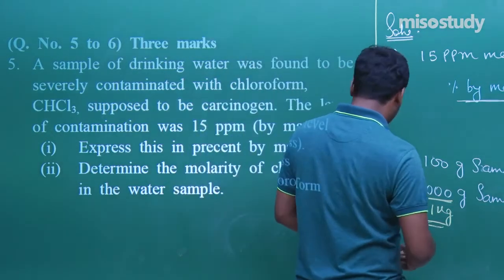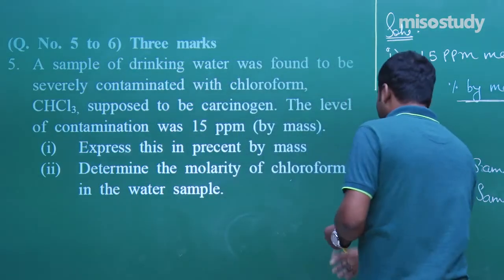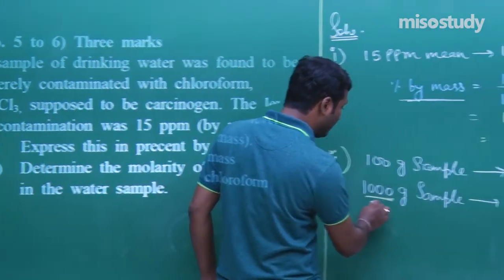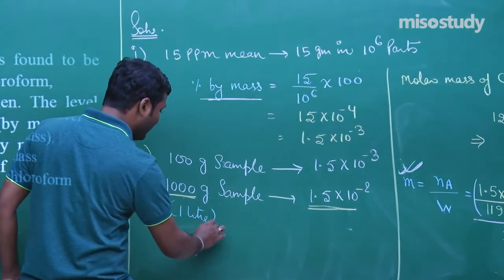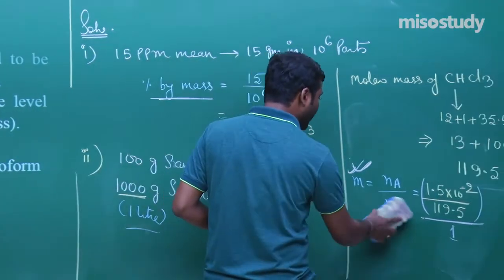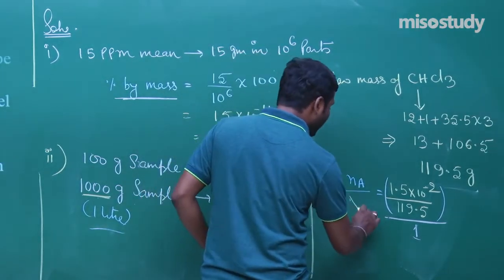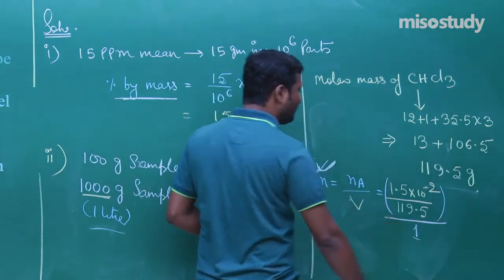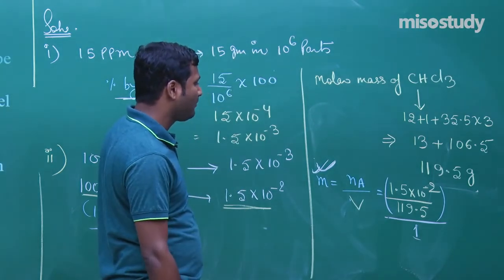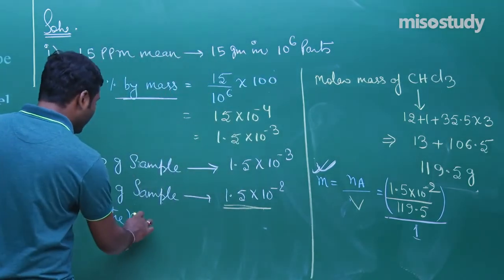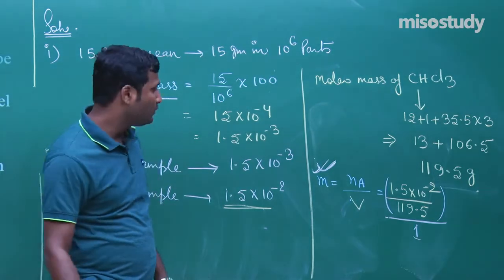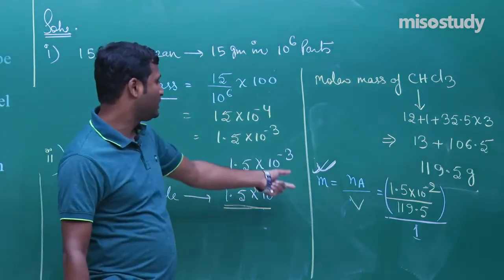If you want to get molarity, then take it as a 1000 gram sample, which will be equivalent to 1 liter of water here. So molarity is equal to n upon V, and V is equal to 1 liter. 1 liter is equal to 1000 gram in case of a water sample. Clear to you? So this is the condition.